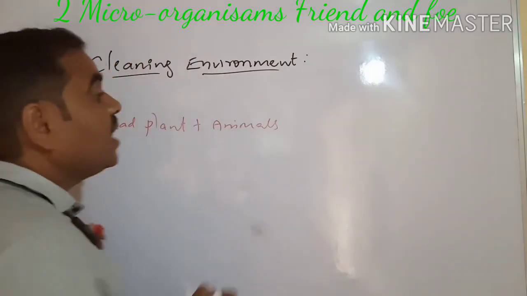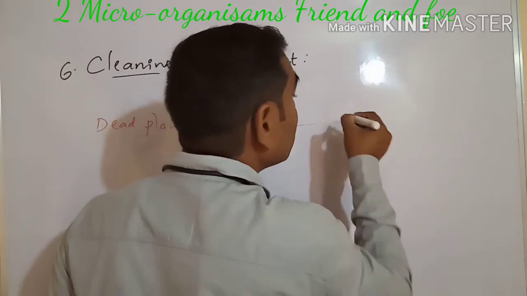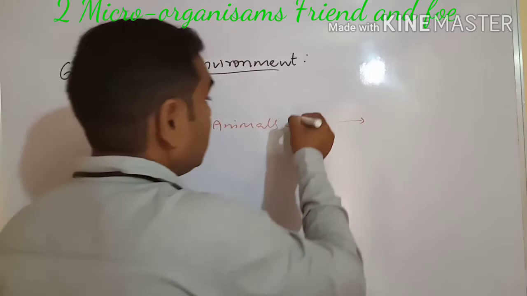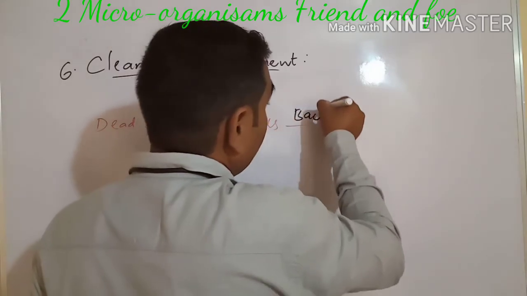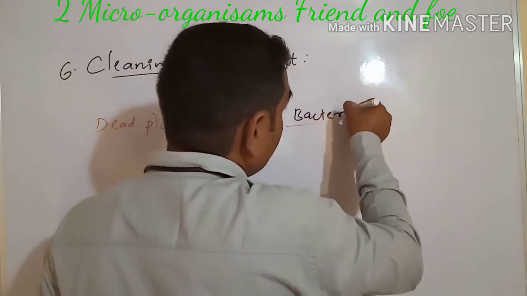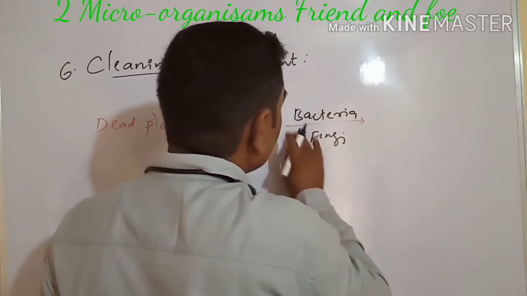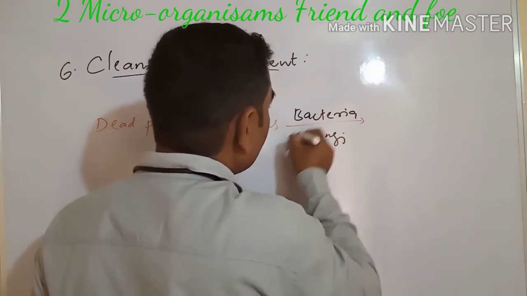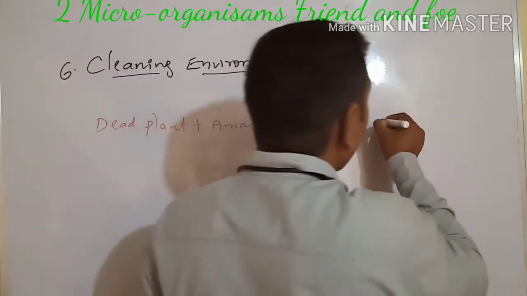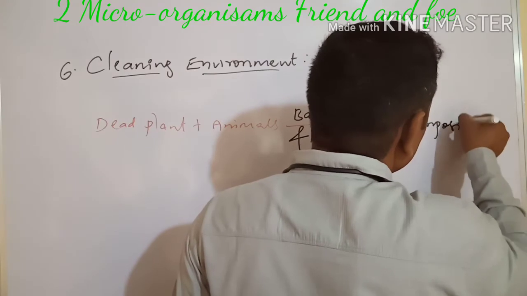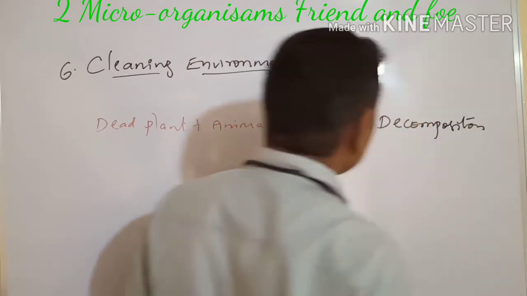What will happen? They decompose in the presence of bacteria and fungi. Bacteria and fungi bring about decomposition.